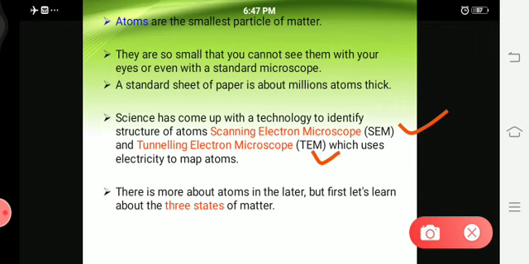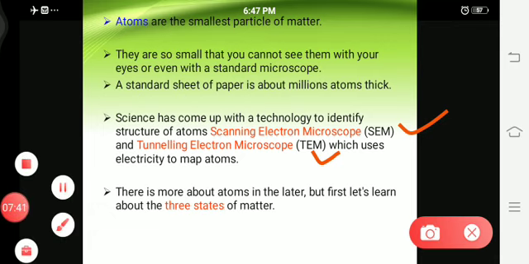There is more about atoms. So in the upcoming slide we can see. Now first let's learn about the three states of matter.